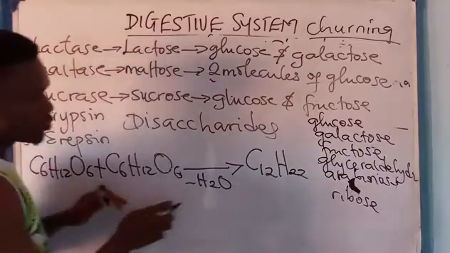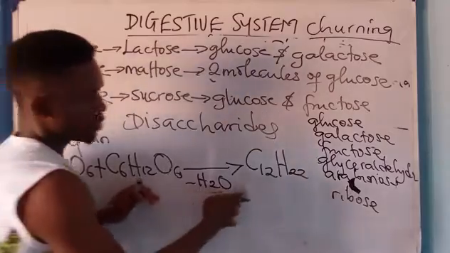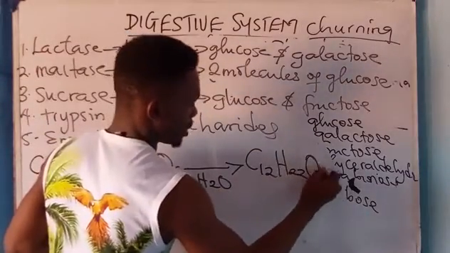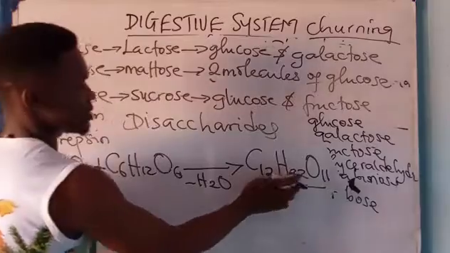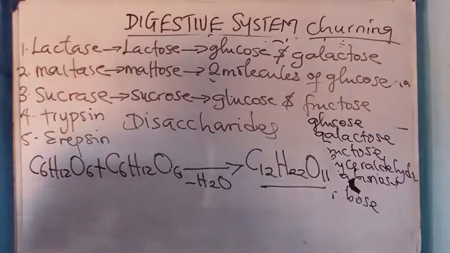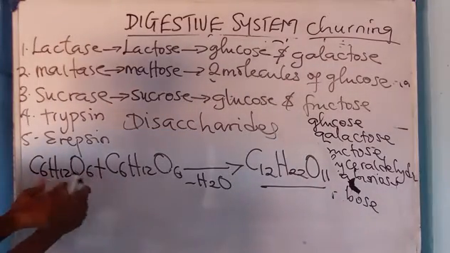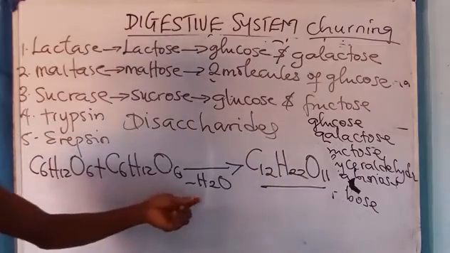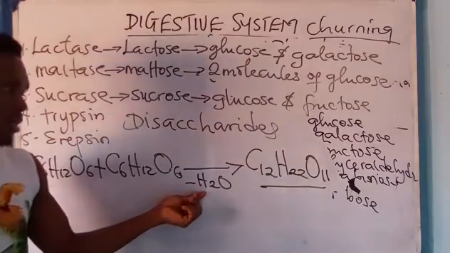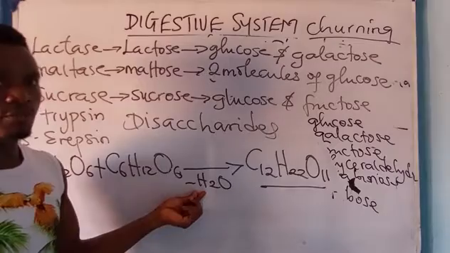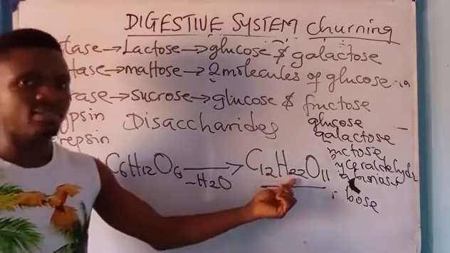O12. Then O12 minus this, you have what? O11. So this is what? A disaccharide, because two monosaccharides have been reacted and a water molecule is removed or eliminated from it. You now have what? A disaccharide.